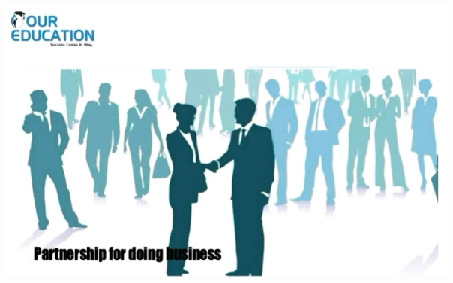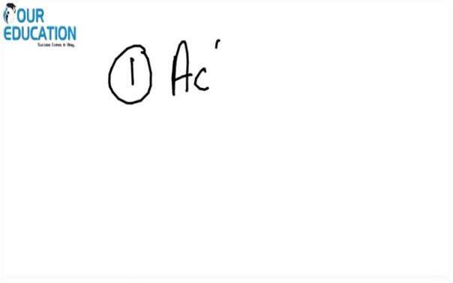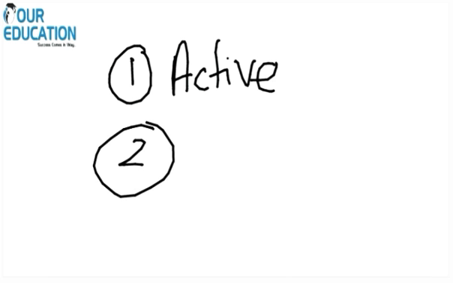to attain profit. Every partner spends his time, money, or his patents in the business to achieve the final share within the profit. Alright? So you might have heard there are two types of partners. One is the active partner, and the second one is the passive partner.